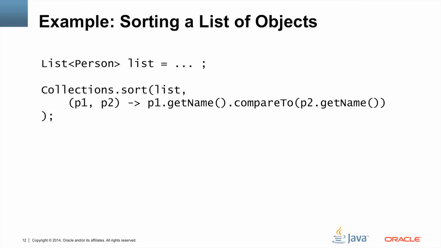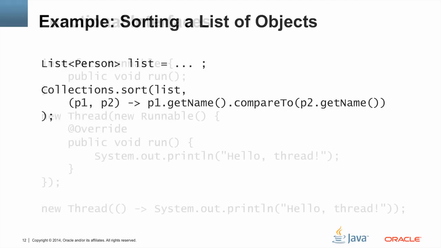A functional interface is an interface where you only have to implement a single method. In the case of Comparator, it's the method called compare. But since there's only a single method that you need to implement, when you provide a lambda expression for it, you don't have to provide the name. The lambda expression implicitly implements that single method inside the functional interface.